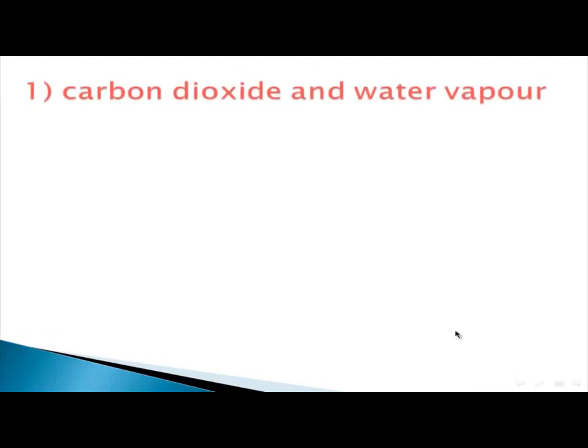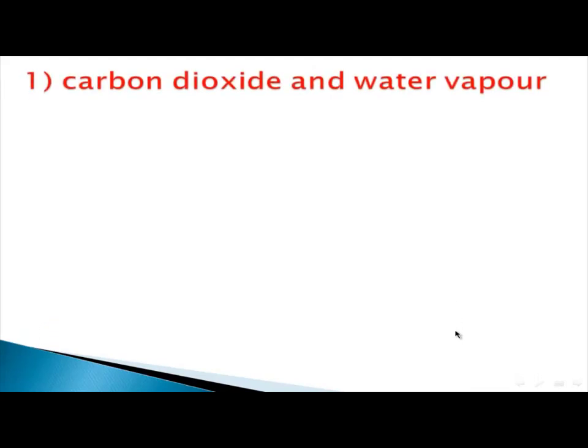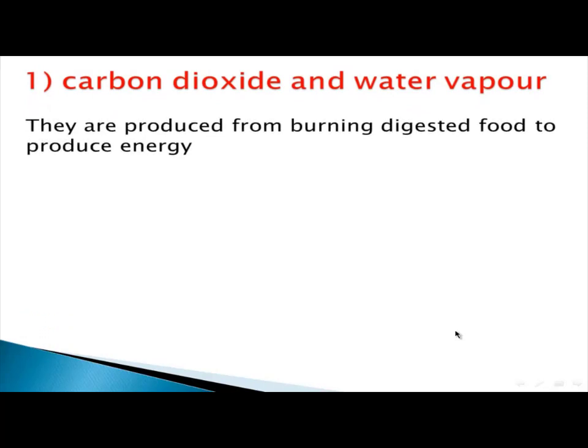First one, carbon dioxide and water vapor. They are produced from burning digested food to produce energy. And how can your body get rid of it?